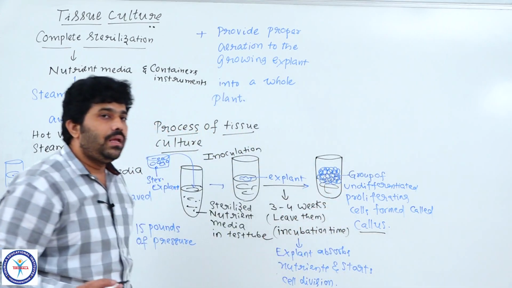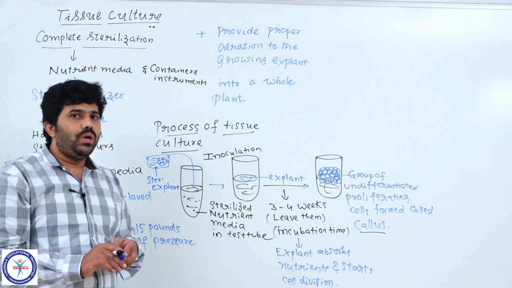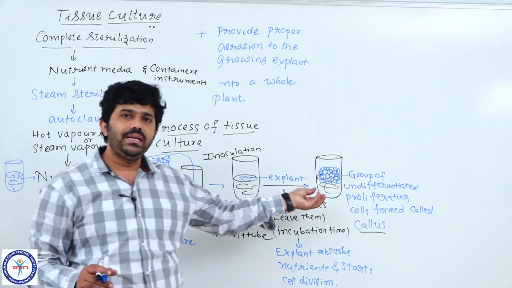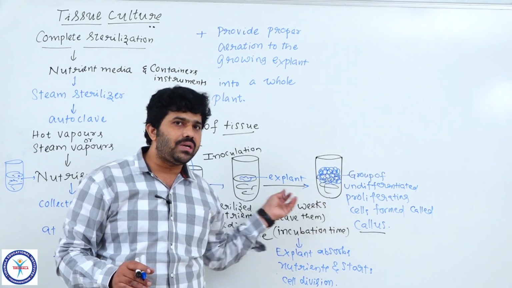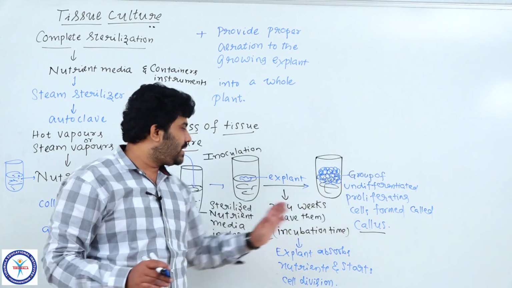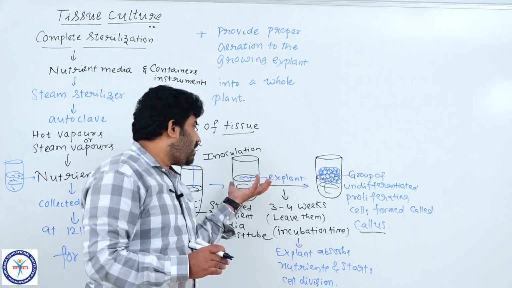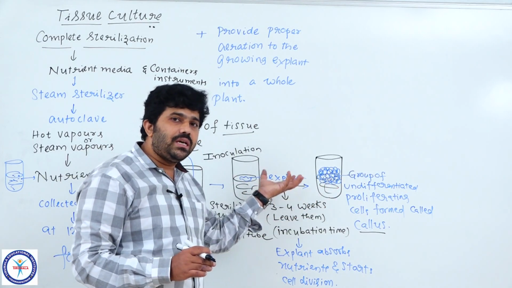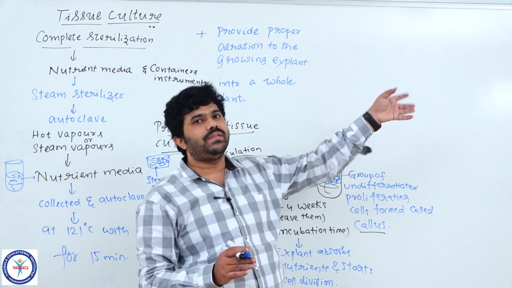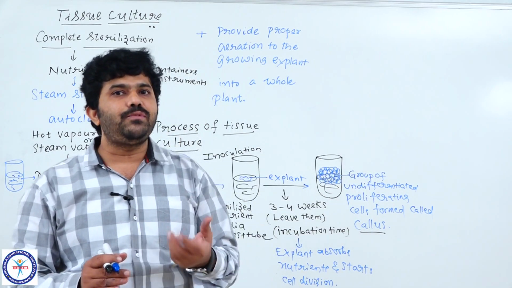After that, when we give time to increase the cell number, automatically the consumption of nutrients increases because the metabolic activities increase. We have seen rapid cell division. So the explant which grows very well into callus, we have to transfer into different test tubes containing different proportions of nutrient media.